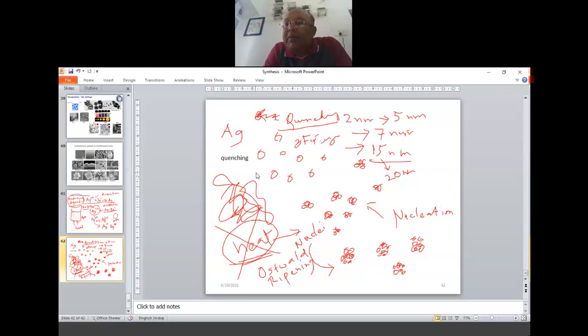But as they are slowly becoming bigger and bigger, what happens is that there are charges that come and sit on the surface, right? They are not charges which are subatomic in nature. That means they are not charges because we are removing electrons, but because of the presence of other charges in the solution.